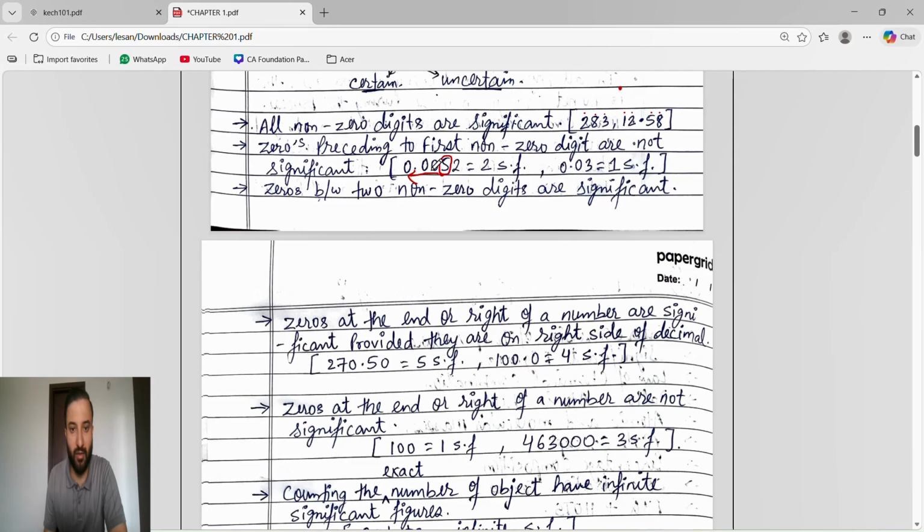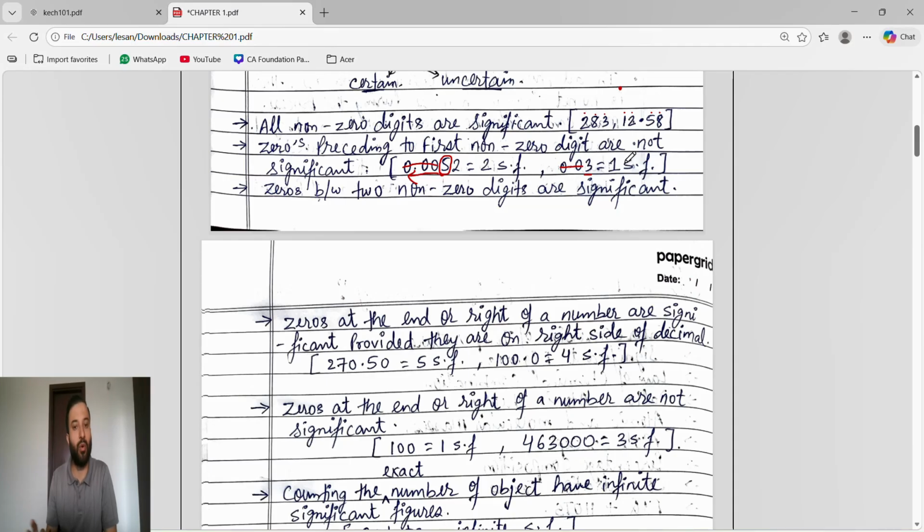You can see these zeros precede the non-zero digits, so the zeros present before the non-zero digit are not significant. Only 5 and 2, so 2 significant figures. Like 0.03, these are zeros preceding the non-zero digit, so they are not significant. We have only one significant figure.